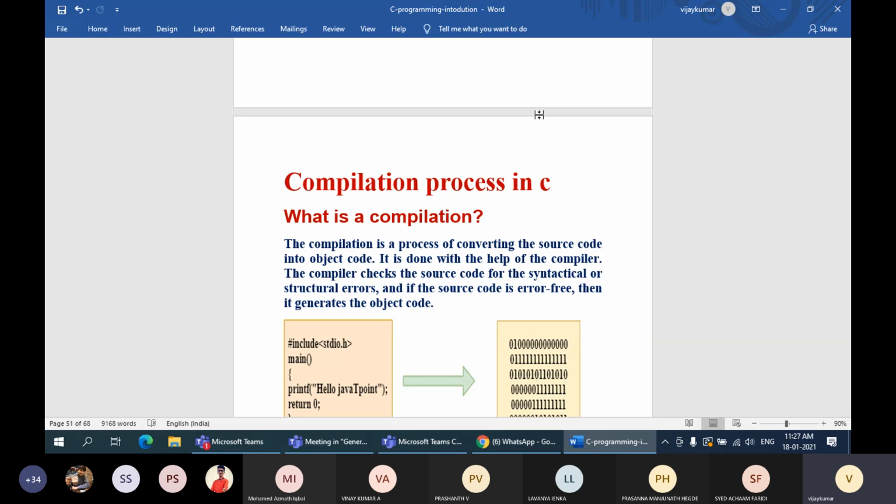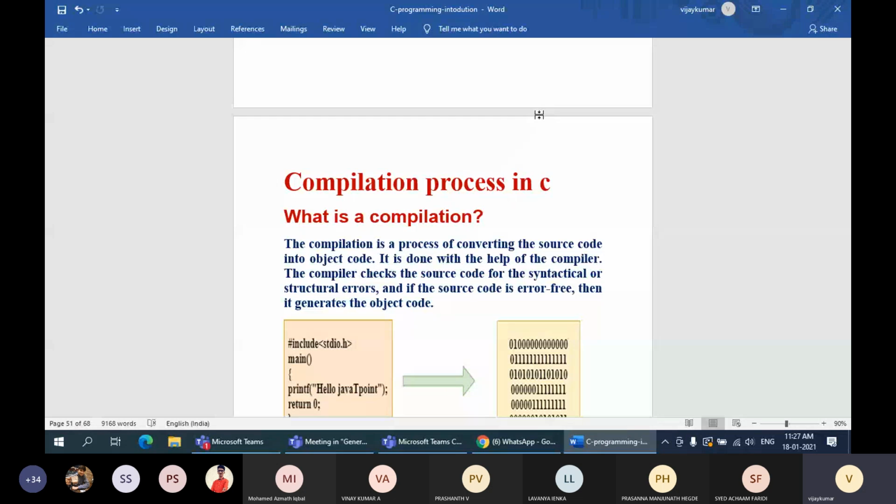So I make that program undergo a process of compilation. That process of compilation is nothing but converting that source code into machine understandable format, that is object code format. The format contained in the file after compilation is called object format. I will explain later what this object format is.